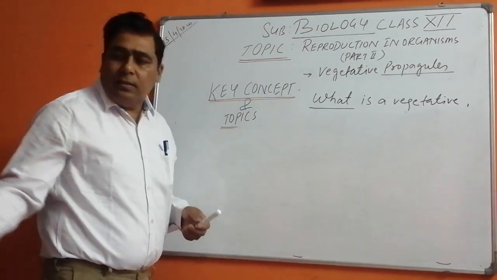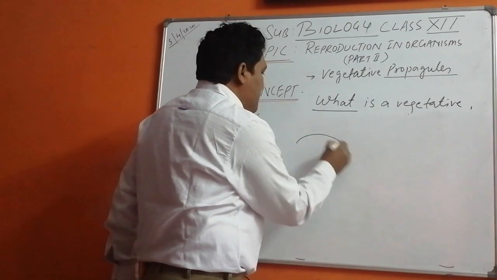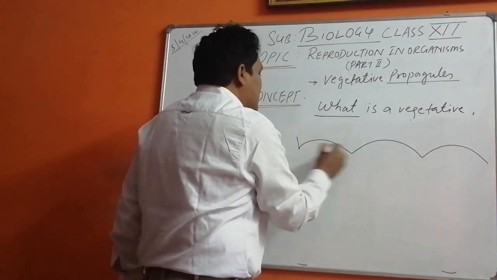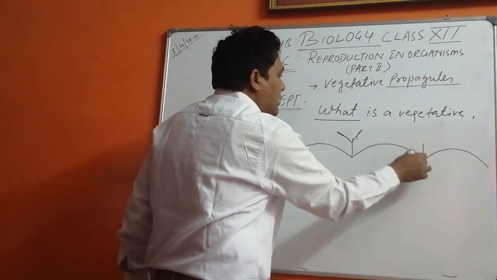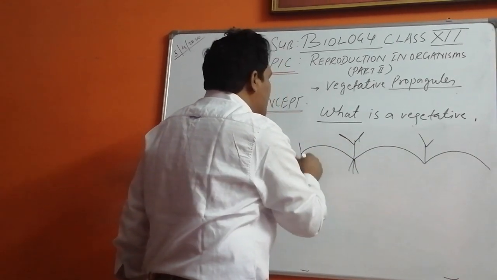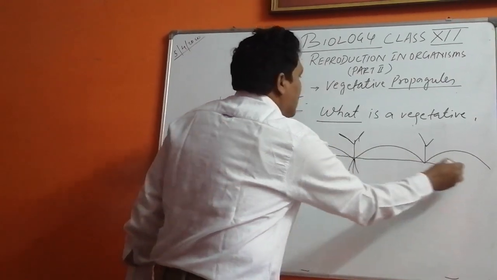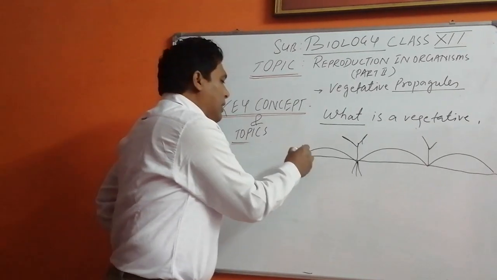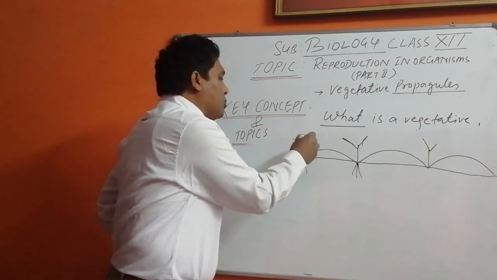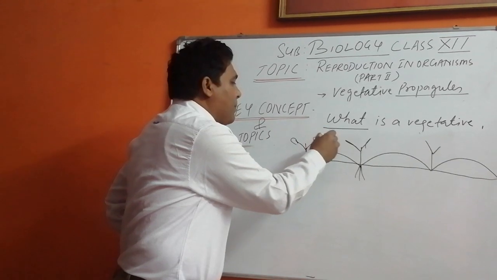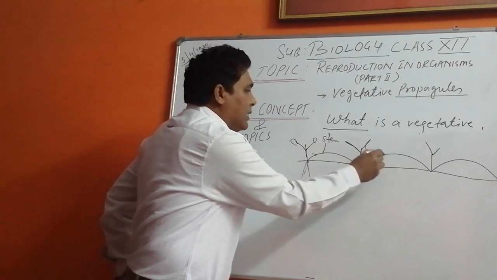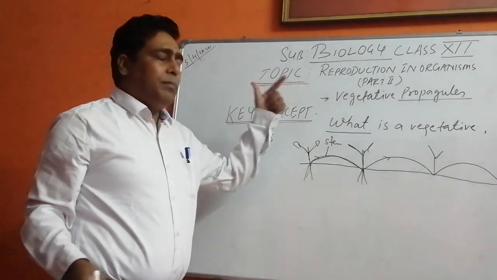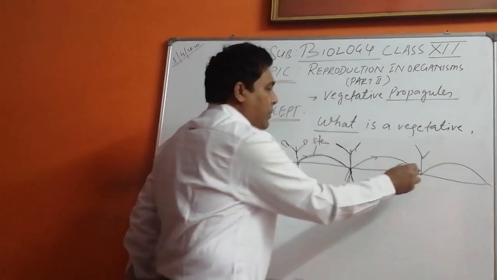Now comes the next one, that is your stolon. Children, when we talk about this stolon, we are talking about a plant which is growing above the soil. Just now I told you about a plant which was growing in the water. Now I am telling you about a plant which is growing above the soil through a stem. So the stem is growing, and then a new plant is coming up and new roots are being formed.